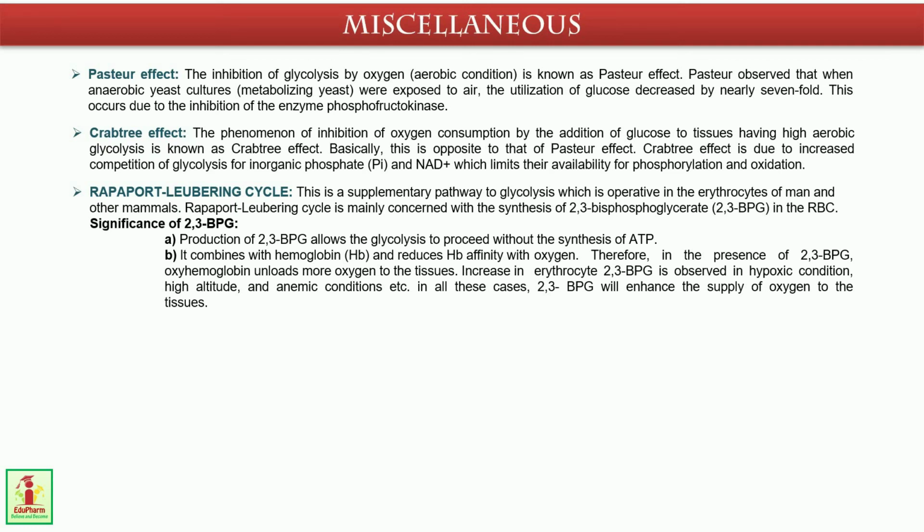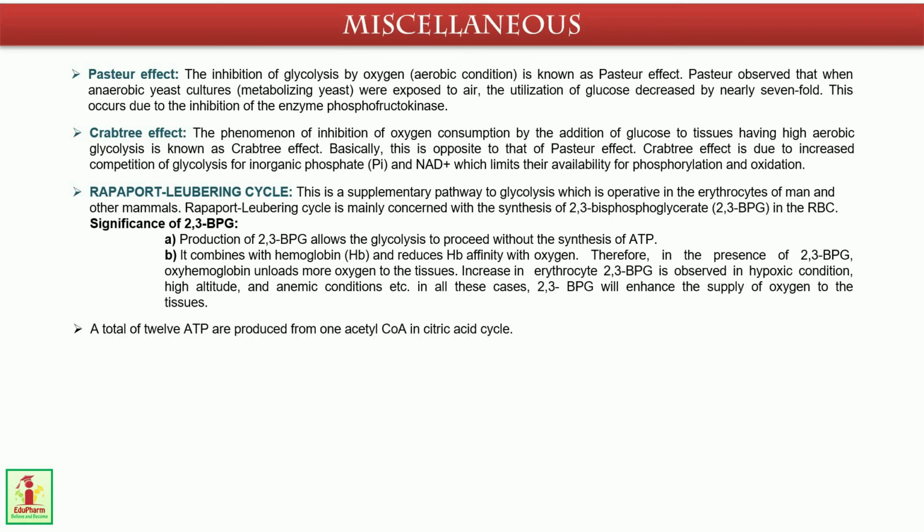It combines with hemoglobin and reduces hemoglobin affinity for oxygen. Therefore, in the presence of 2,3-BPG, oxyhemoglobin unloads more oxygen to the tissues. An increase in erythrocyte 2,3-BPG is observed in hypoxic conditions, if a human goes to high altitude, and in anemic conditions. In all these cases, 2,3-BPG will enhance the supply of oxygen to the tissues.